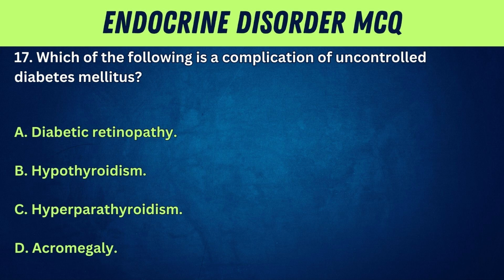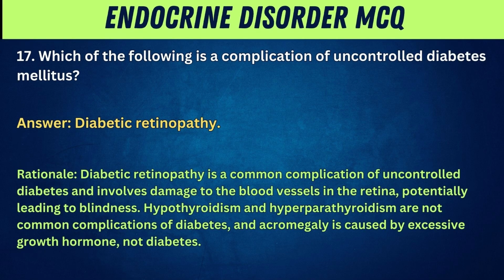17. Which of the following is a complication of uncontrolled diabetes mellitus? A. Diabetic retinopathy. B. Hypothyroidism. C. Hyperparathyroidism. D. Acromegaly. Answer: diabetic retinopathy. Rationale: diabetic retinopathy is a common complication of uncontrolled diabetes and involves damage to the blood vessels in the retina, potentially leading to blindness. Hypothyroidism and hyperparathyroidism are not common complications of diabetes, and acromegaly is caused by excessive growth hormone, not diabetes.